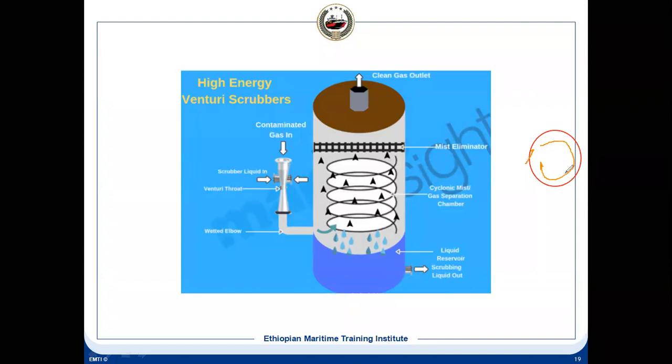So what we achieve by this kind of motion is that it will separate the components having different mass. Water will be heavier, soot will be heavier now because it has become wet, and it will get separated from the gas. So the liquids and the soot will move down, and the gas being lighter will move up, and then the clean gas outlet will go to your IG blower. So this is another way it can do the cooling and cleaning.